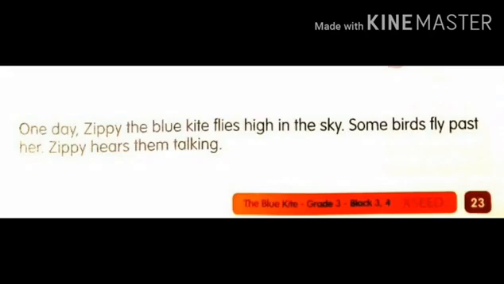Jippy hears them talking. Now children, in the picture can you see the birds? What birds are there? There are some birds and the name of the kite is Jippy. Did you see there a kite? The name of the kite is Jippy. And while it is passing the birds, they are talking about something and Jippy hears them talking. Let us move to the next page, page number 24 and find what they are talking.